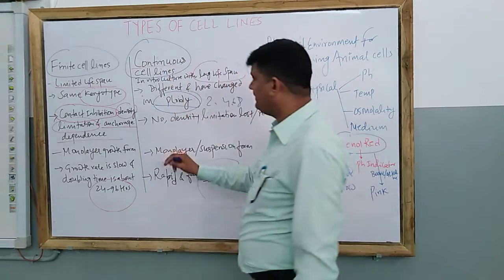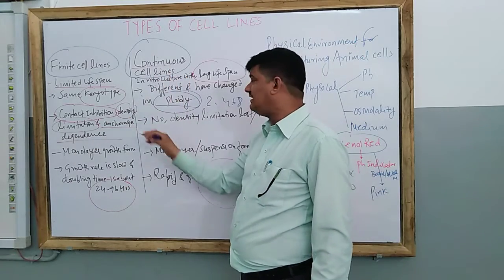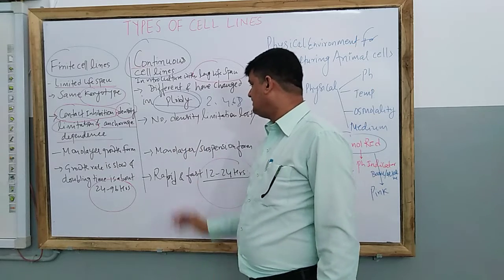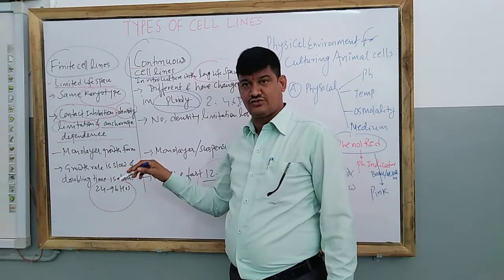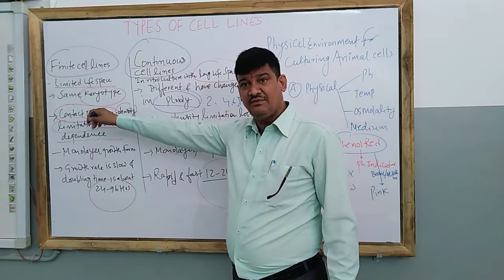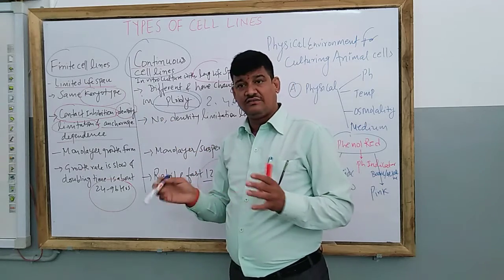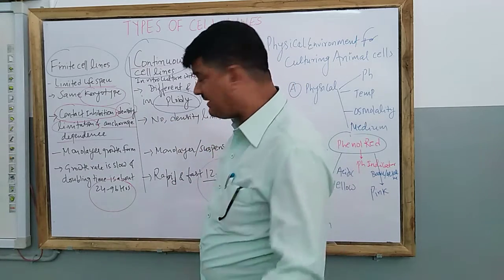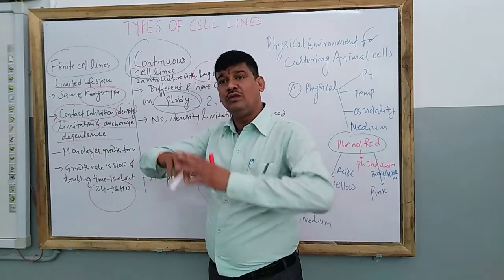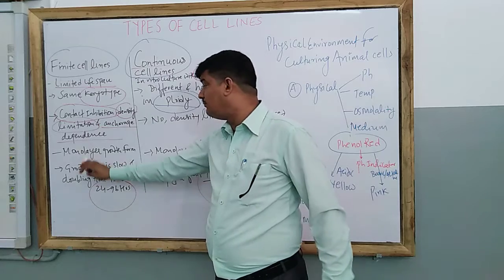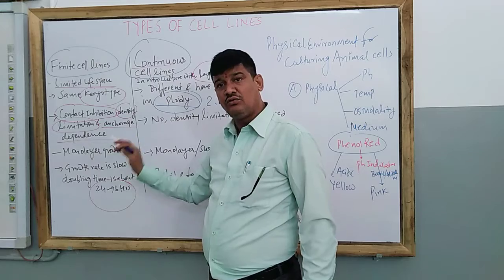On the other hand, there is no contact inhibition. Actually, continuous cell lines do not have contact inhibition. Density limitation is reduced, negligible or lost. In finite cell lines, with density limitation, there are chances of fighting between the cells for nutrients, space, etc. But here there is no such situation. Now, the colony which is formed in finite cell lines is in the form of a monolayer growth form.